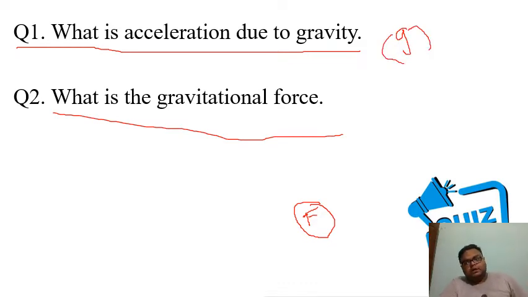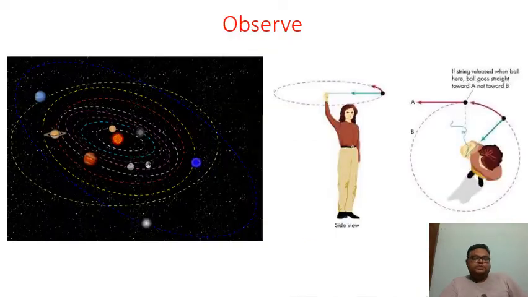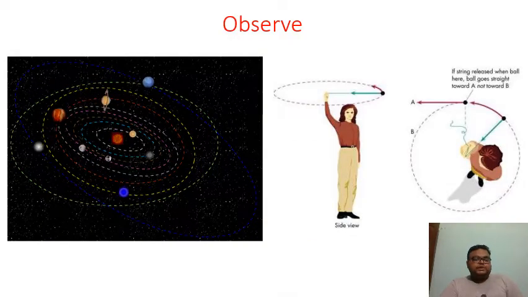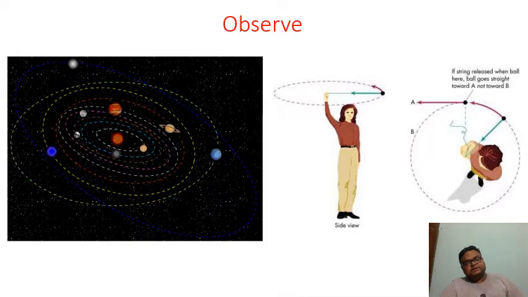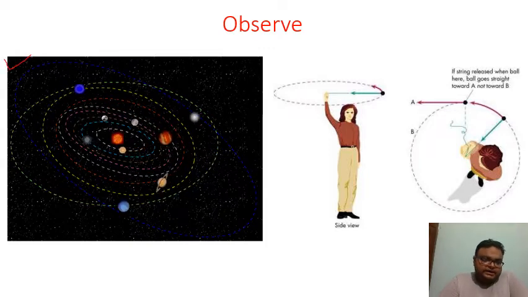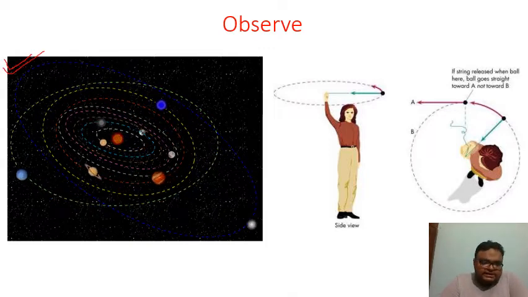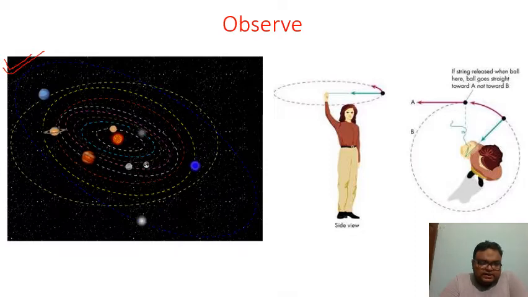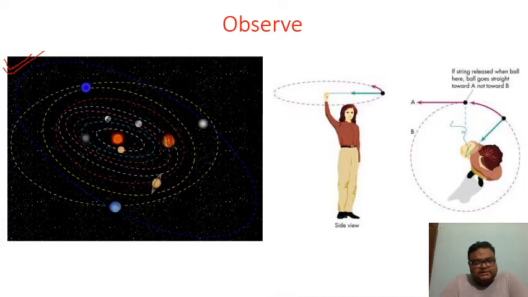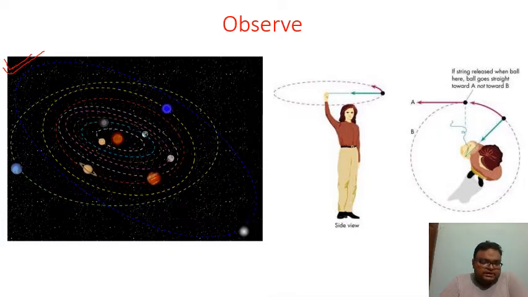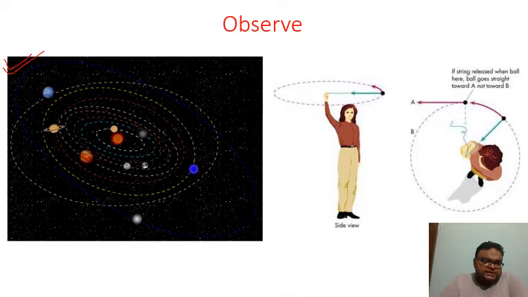So students, now let's proceed to our next module, right? Can you see in this picture, there are some things happening here. Can you observe this? Yes? Okay. I hear you all saying that different planets are moving around in their orbits. Okay students, very good.